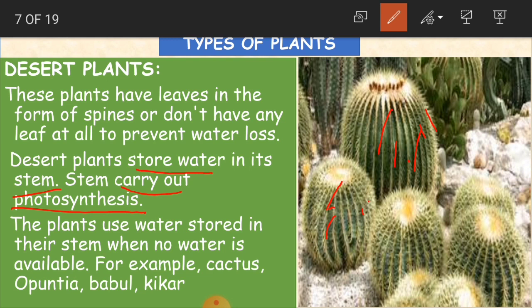The plants, what do they do? They are storing the excess water in their stem. When there is no water in the desert, no rainfall in the desert, their stems are going to use this water for the plant, to get the energy. Okay, children. So for example, cactus, opuntia, babul and kaikar. Okay, so this is about desert plants. Clear, children? Yes. Now the next type of plant.